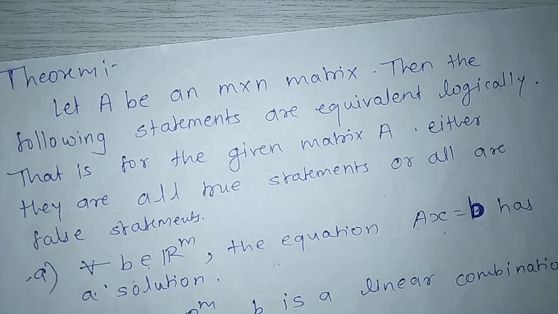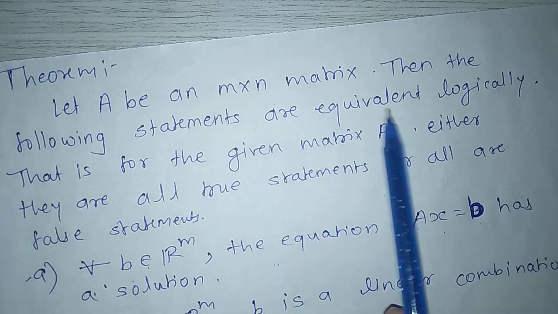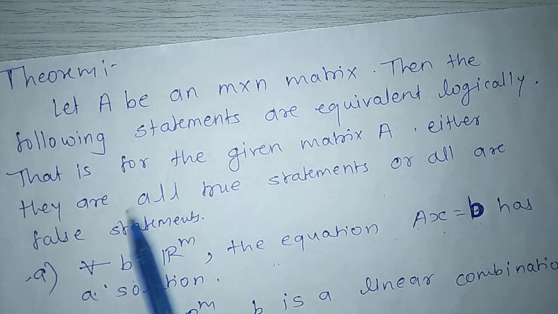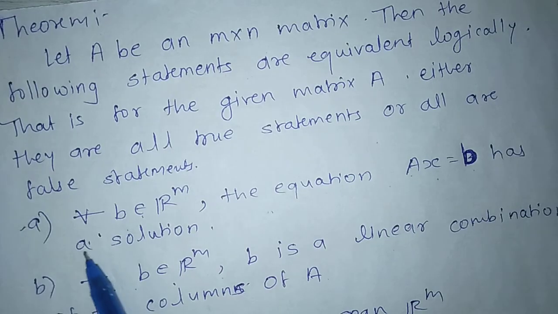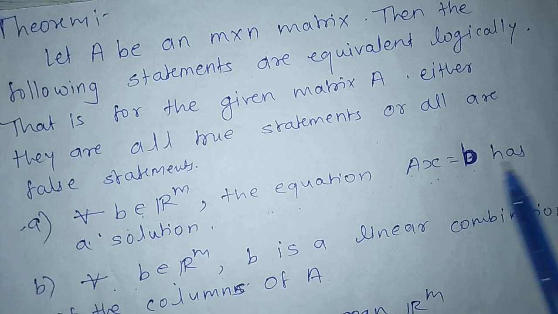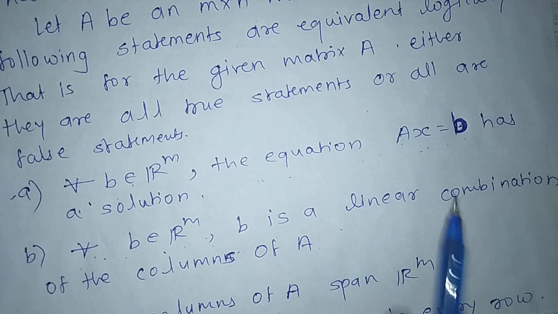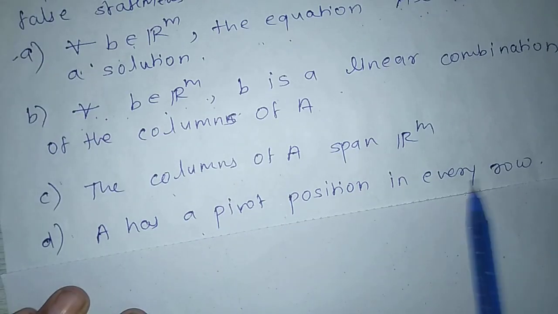Hello students, next theorem. Let A be an m×n matrix. Then the following statements are logically equivalent, that is, for the given matrix A, either they are all true statements or all are false statements. First, for all b belonging to R^m, the equation Ax = b has a solution. Second, for all b belonging to R^m, b is a linear combination of the columns of A. Third, the columns of A span R^m.